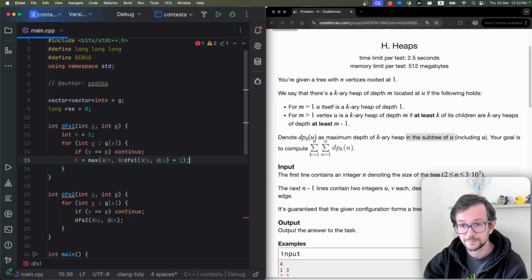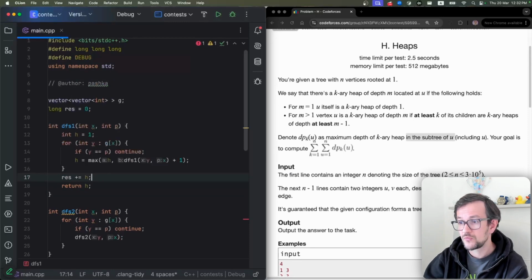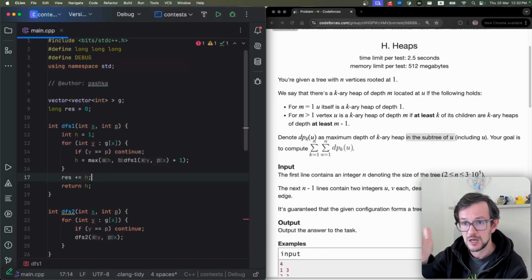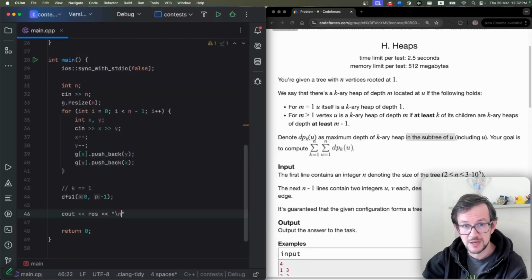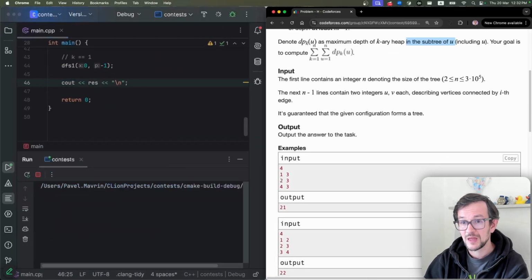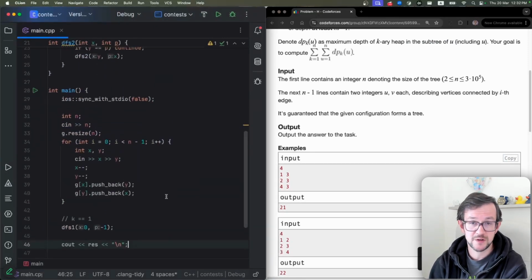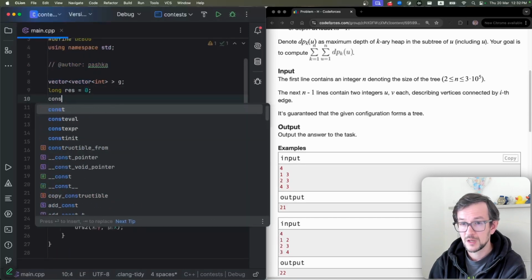Okay. So I calculate the height and just return it. That's it. And add it to the result. So again, result for k equals 0 is just the height of the tree. So this DFS calculates heights of all subtrees and just adds this to the result. So now I don't care about case k equals 1. Here I just check that my result is correct. So I correctly calculate the first part at least.